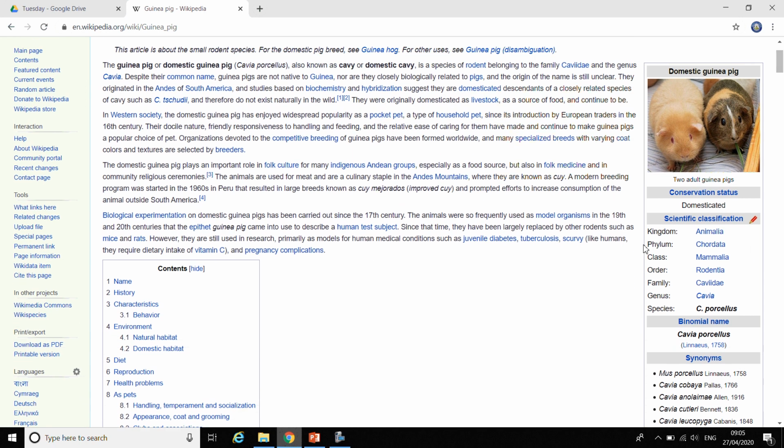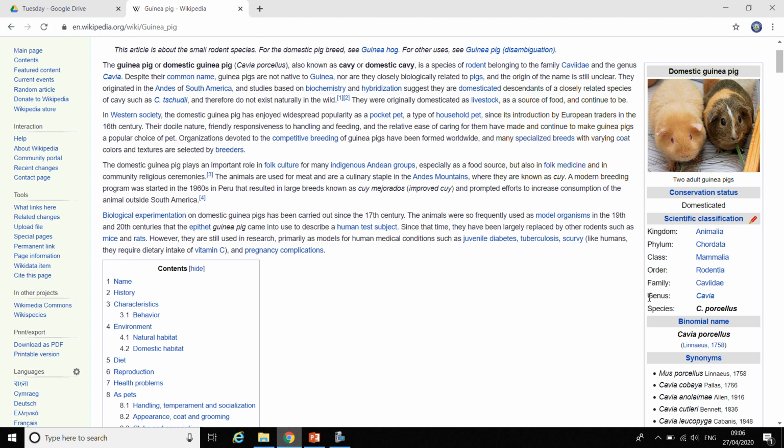It shows us the scientific classification of the animal. And if you remember, I just want the genus and the species. So for a guinea pig, the genus is Cavia, and the species is C. porcellus. So the scientific name for a guinea pig is Cavia C. porcellus.